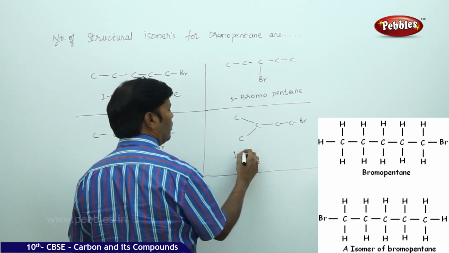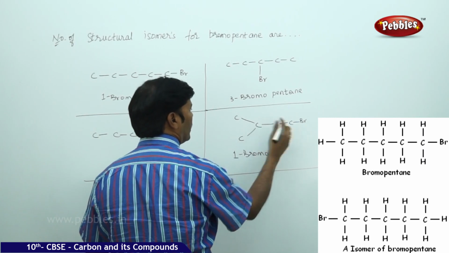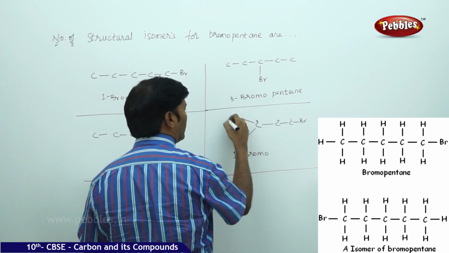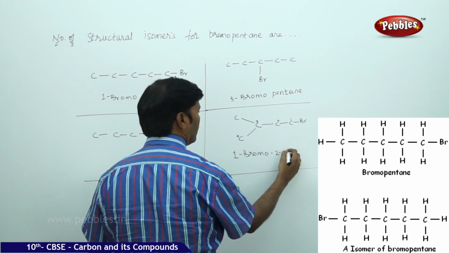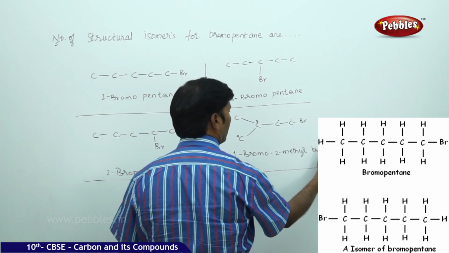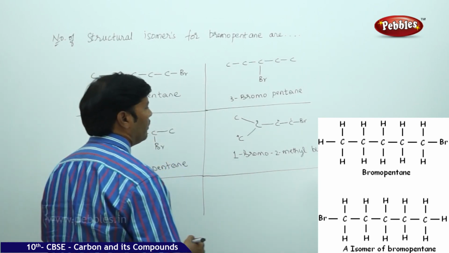Give the numbering 1, 2, 3 and 4. So this is going to become the substituent. So 1 bromo 2 methylbutane. 1 bromo 2 methylbutane.